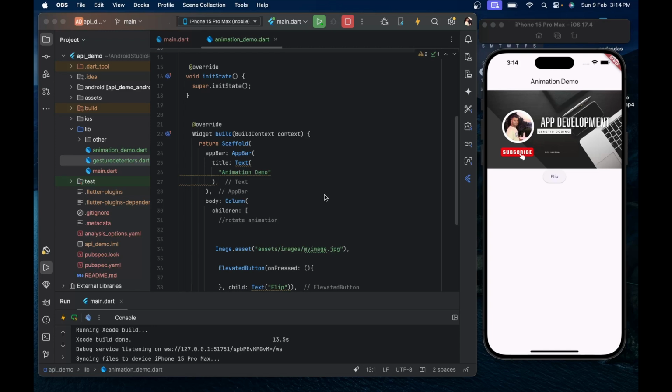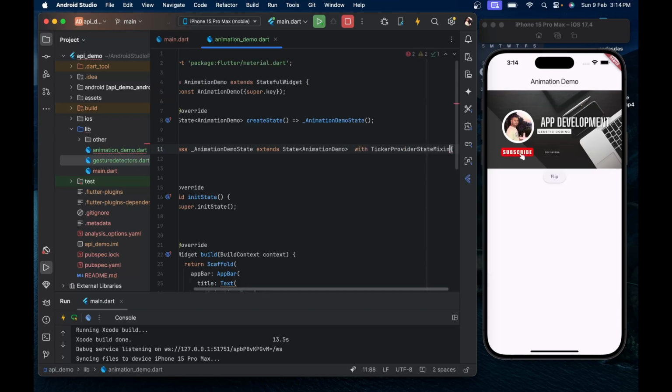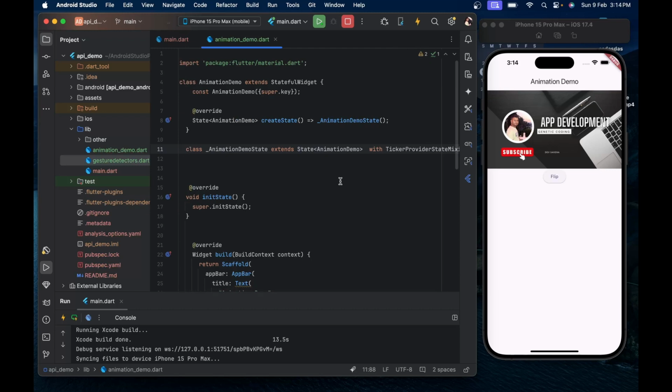I already demonstrated what we will code in this screen. So we come straight to our animation_demo.dart file. Here we will use our TickerProviderStateMixin class, because this is a callback which is very essential for performing animation. This class helps the animation controller to communicate with the Flutter render engine and also the callback of animation with the Flutter UI.